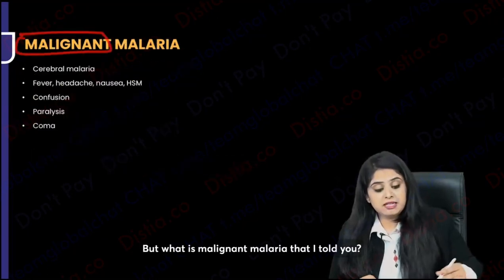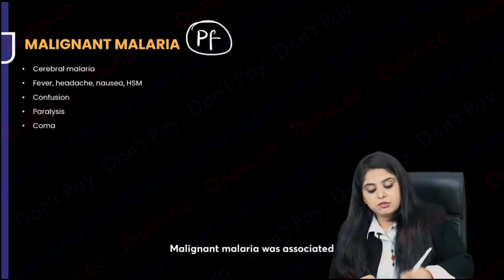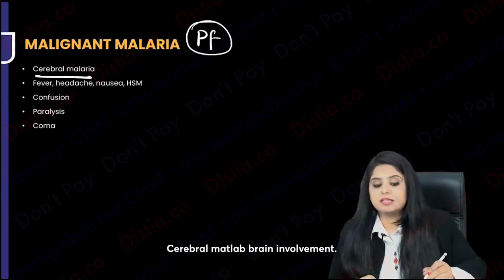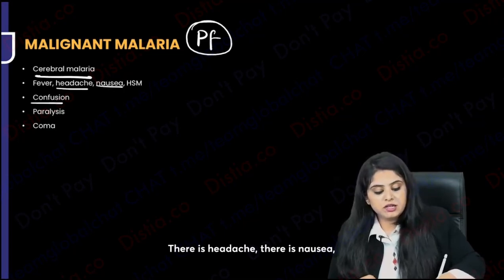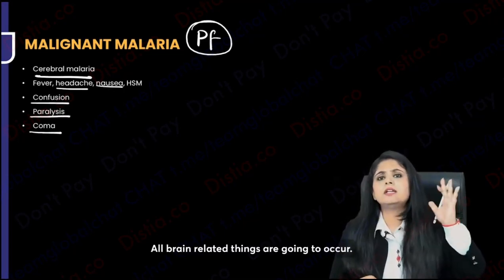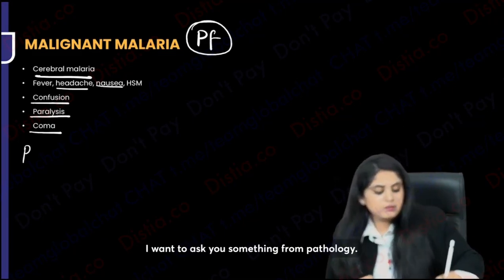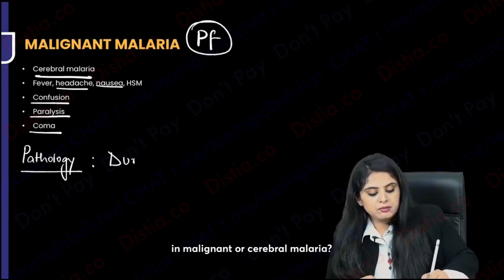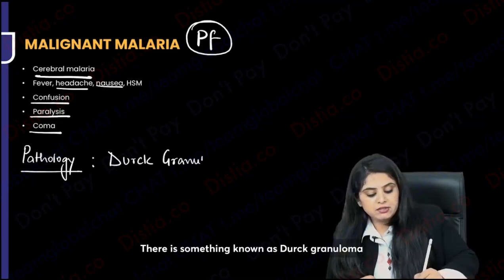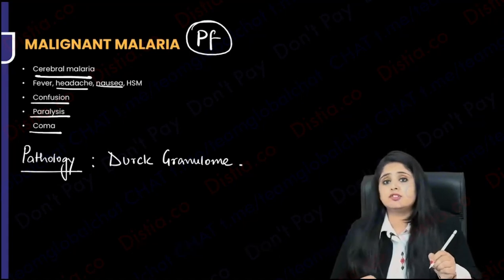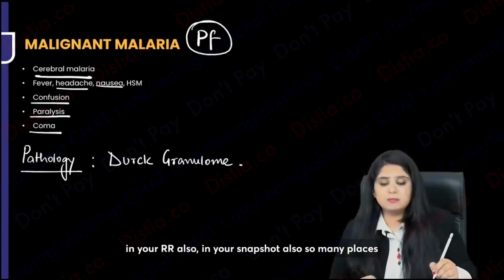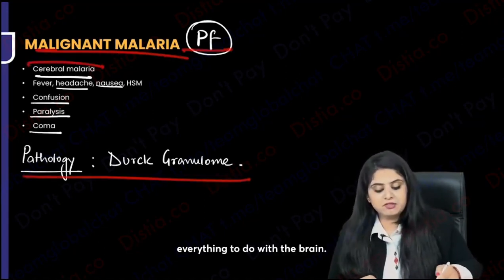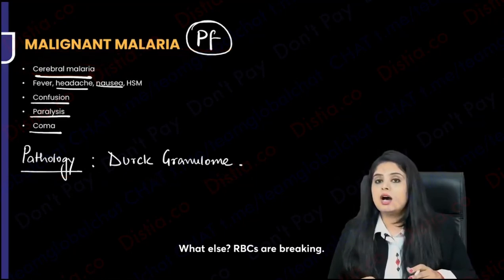But what is the malignant malaria that I told you? Malignant malaria was associated with Plasmodium falciparum, isn't it? And that is cerebral malaria. Cerebral matlab brain involvement. There is headache, there is nausea, confusion, paralysis, coma, all brain related things are gonna occur. I want to ask you something from pathology. Guys, come on, is there any granuloma that you see in malignant or cerebral malaria? There is something known as Dürck granuloma that I have taught you in your pathology lectures, in your RR also, in your snapshot also, so many places I have taught you. So I hope you remember, Dürck granuloma is going to be there in Plasmodium falciparum, everything to do with the brain.